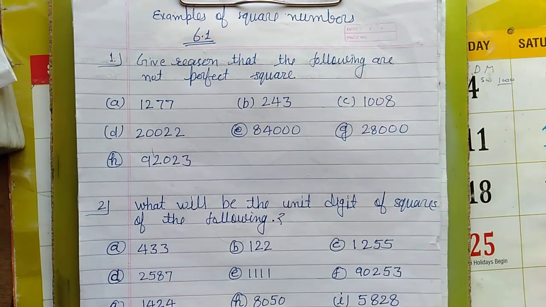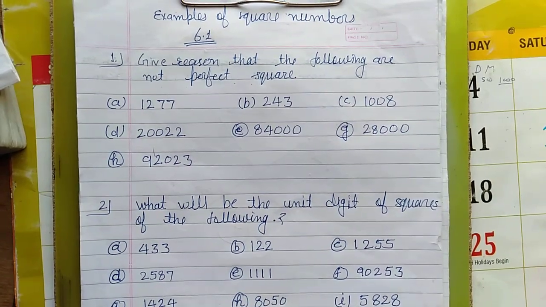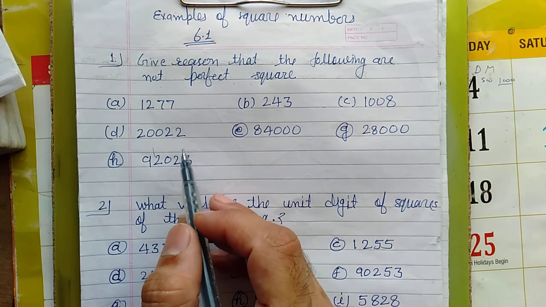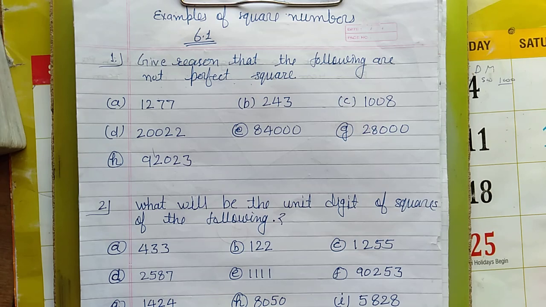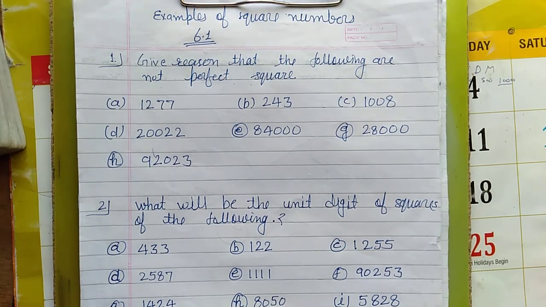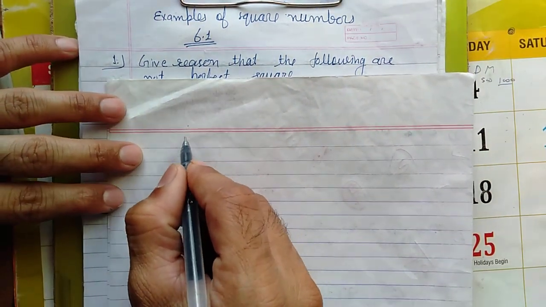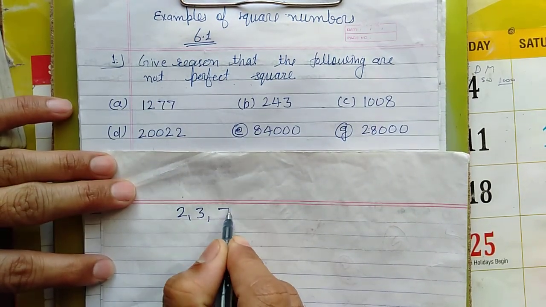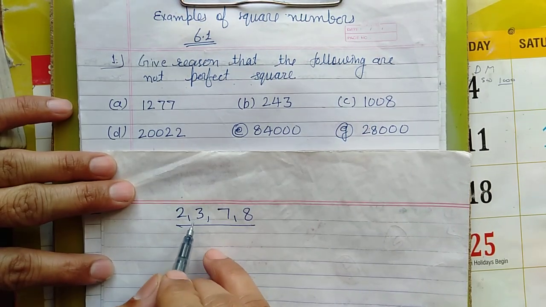Give reason that the following are not perfect squares. Here we have to give reasons for these questions, 1, 2, 3, 4, 5, 6 and 7, that these are not perfect squares. As we learned in the previous video, if a number is not a perfect square, then at the unit place 2, 3, 7 and 8 come, right? A number in which 2, 3, 7 or 8 comes at the unit place is not a perfect square.